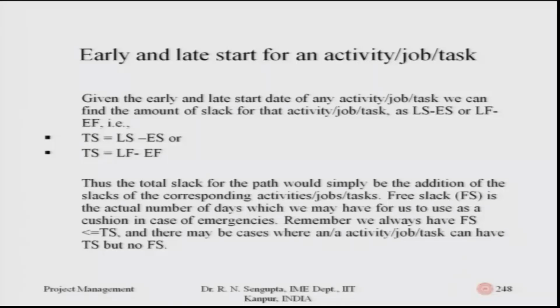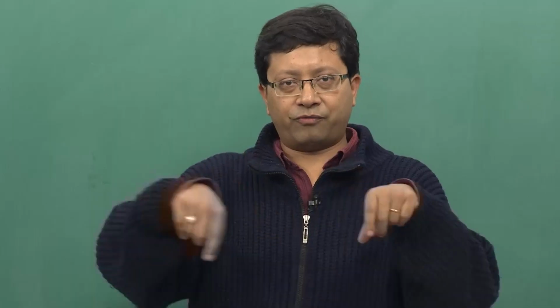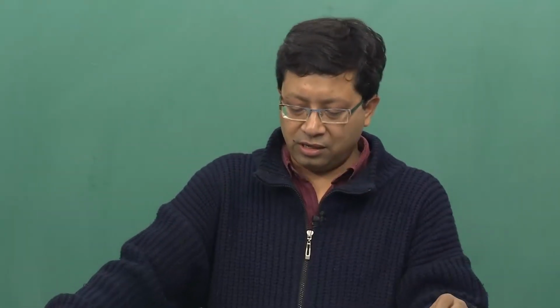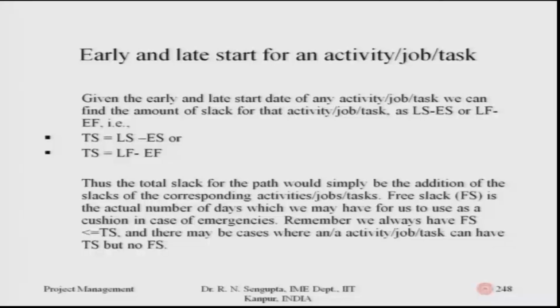As given, the total slack would be given by late start minus early start, or it will be given by late finish minus early finish. These are the general formulas for the end to start concept out of those 4 concepts. Thus the total slack for the path would simply be the addition of the slacks for the corresponding activities or jobs. Add them all up for all the paths accordingly, and the free slack, which is Fs, S is the slack, not the start.